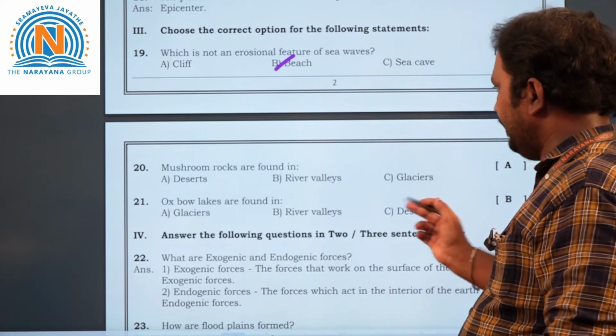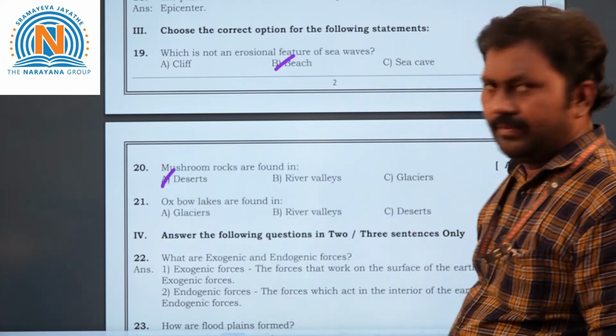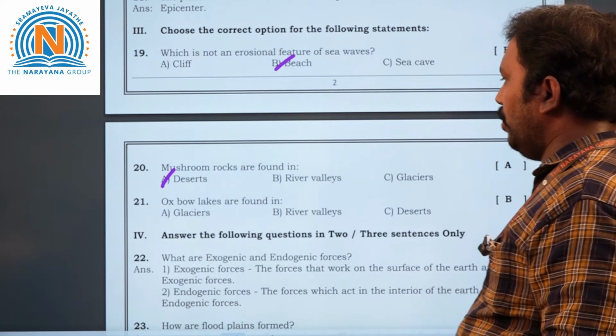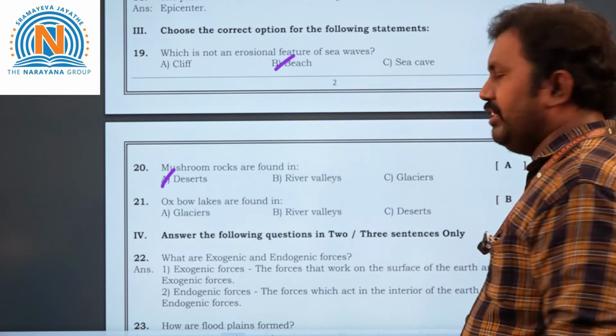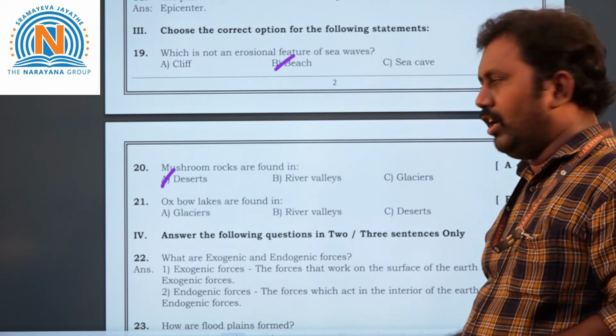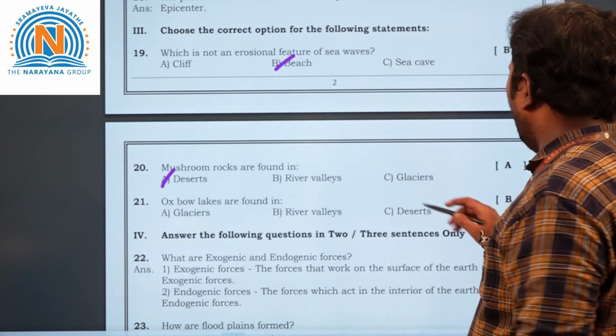Let us see where is the desert. Yeah, here is the desert. Here is the option. Next, oxbow lakes are found in which valleys, children? River valleys. Oxbow lakes, right? Do you know about these oxbow lakes?